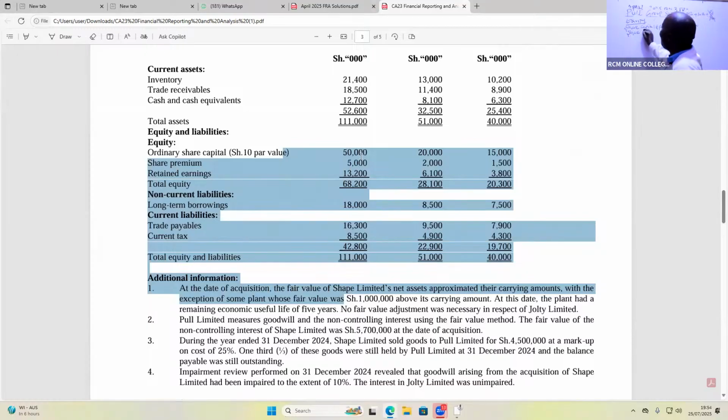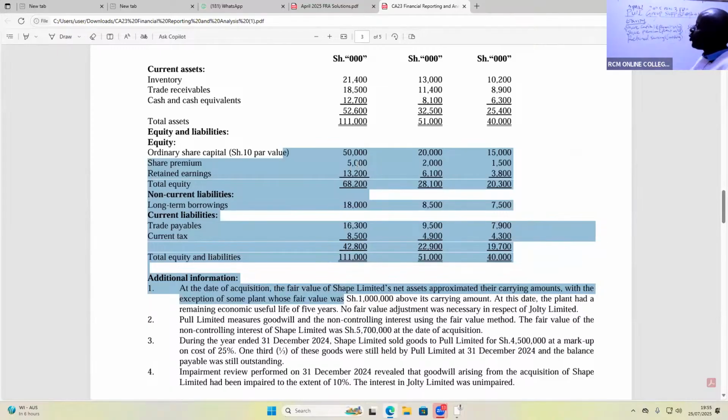Share premium, again parent only. So in this case here, share premium, parent only. What do we have here? 5,000, parent only 5,000. And then, ladies and gentlemen, of course, we have what we call retained earnings. Retained earnings, I'll be able to do a working.